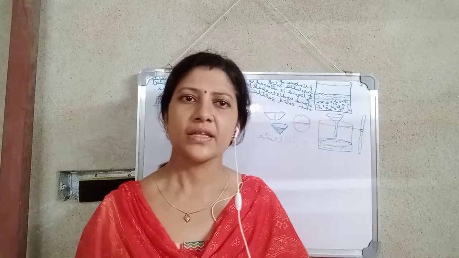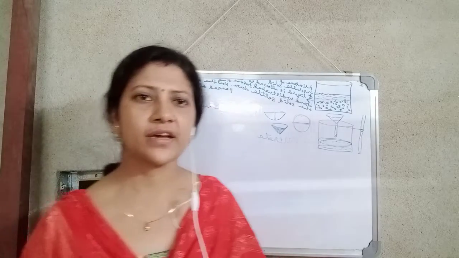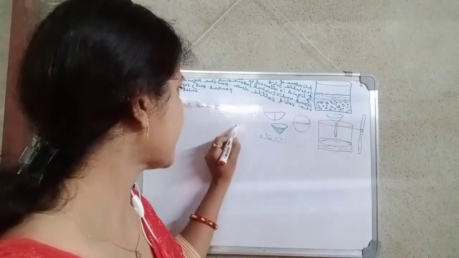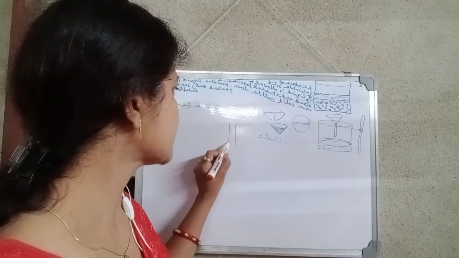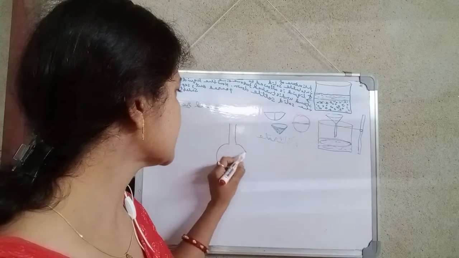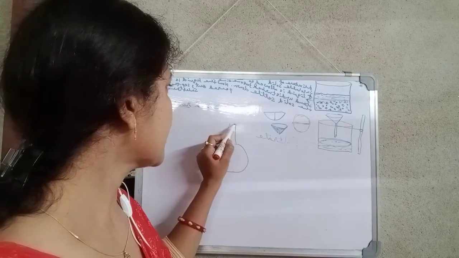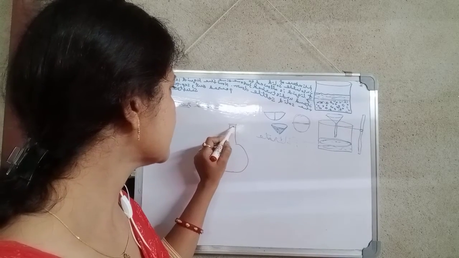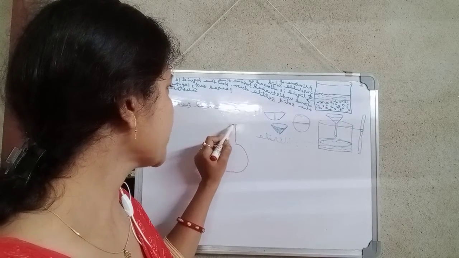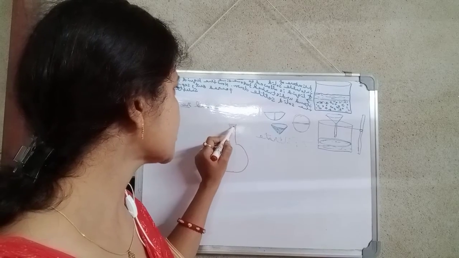Okay, in the distillation process we take a distillation flask, just like this, and its opening is covered with a stopcock.